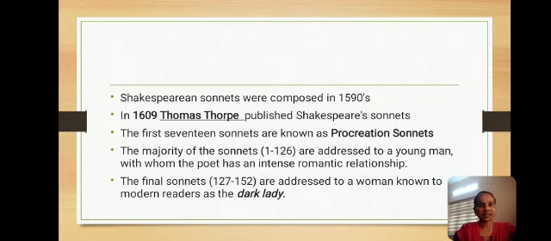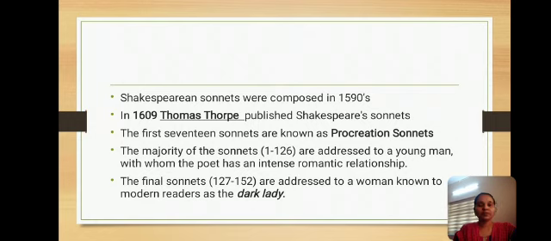Another feature is that, out of the 154 sonnets, the first 17 are known as procreation sonnets, because they try to convince his friend of the need to marry and have children. That is why they are called procreation sonnets.